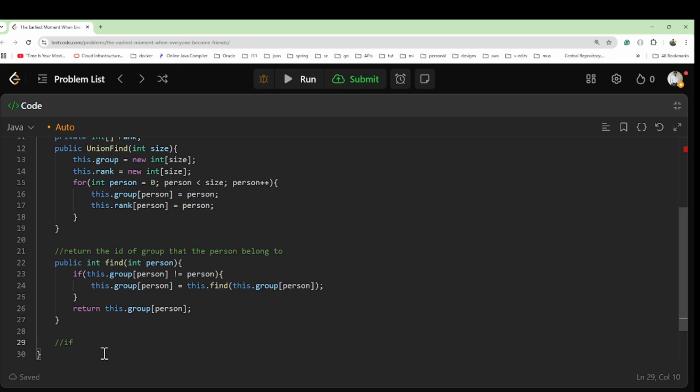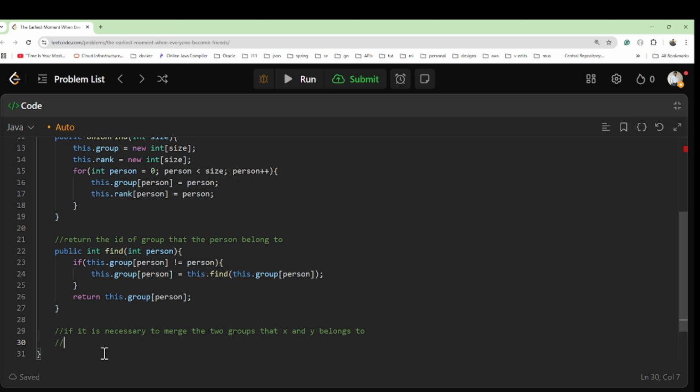If it is necessary to merge the two groups that X and Y belong to, we will merge X and Y if they belong to two different groups.